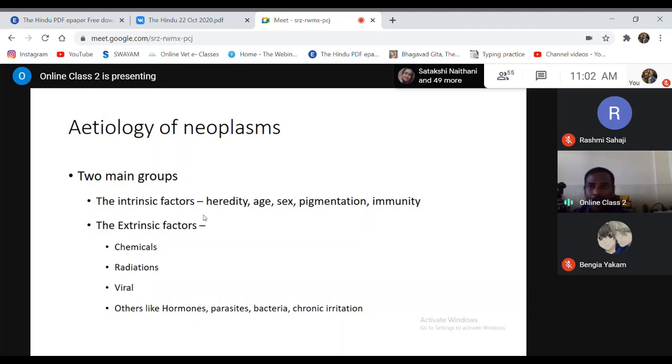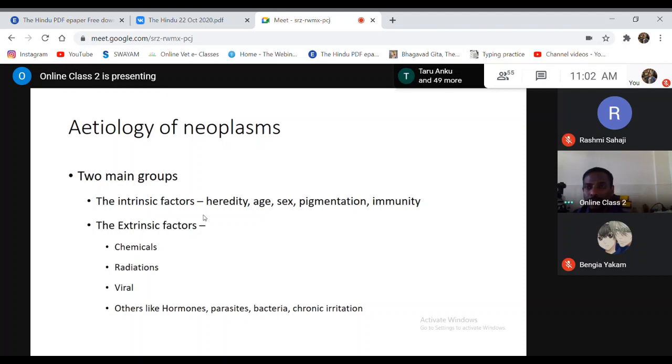So that is another age factor. Among the older age itself, sarcomas are more common in comparatively younger age groups than the carcinomas. So that is age.